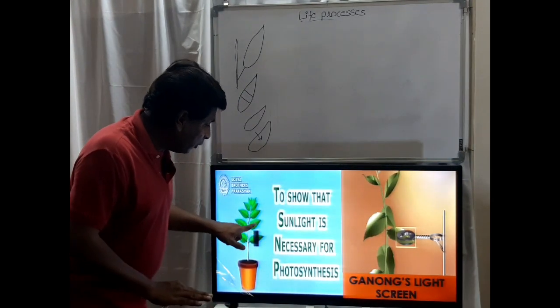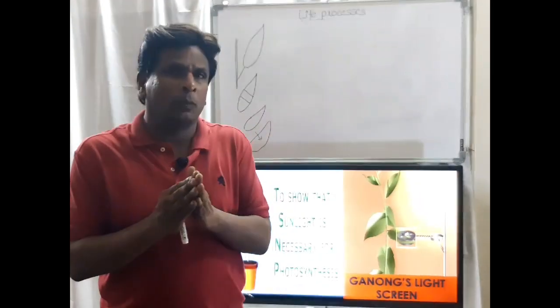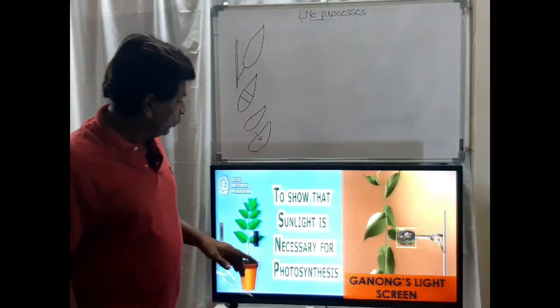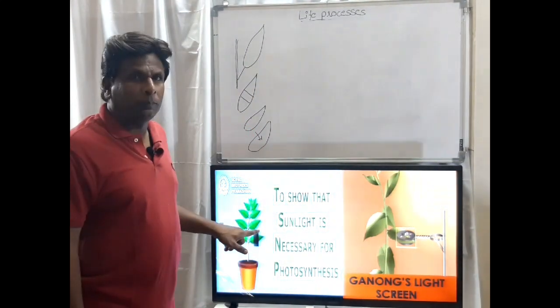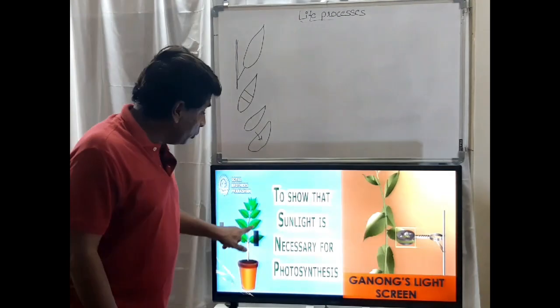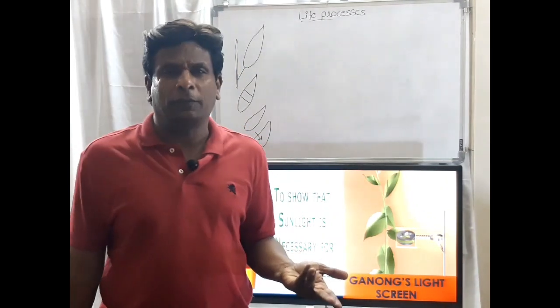We are covering the leaf partially, which means we are avoiding the sunlight from this portion. So according to our statement, if sunlight is not there in that portion, there is not going to be photosynthesis.